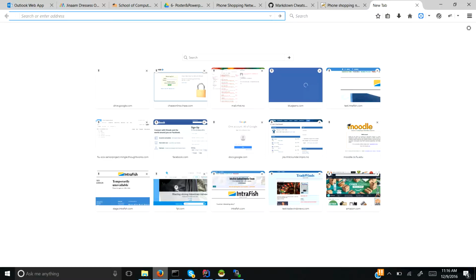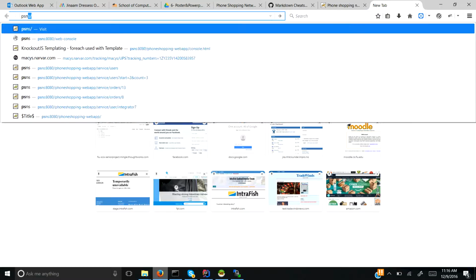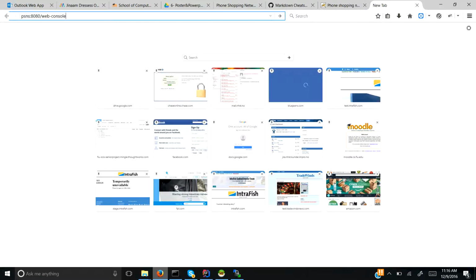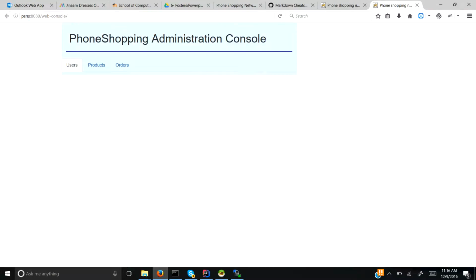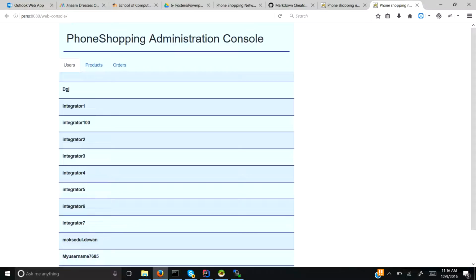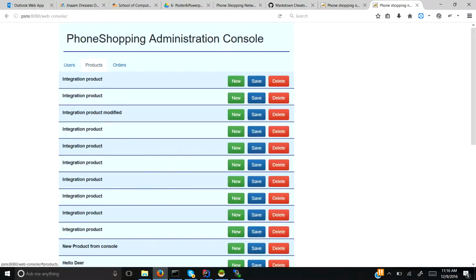Now let us take a look at what we have deployed there. Maybe we can see the web console. Okay, so the server is running and we are seeing the information.